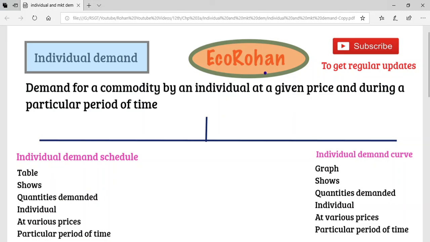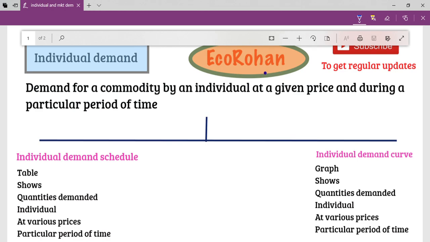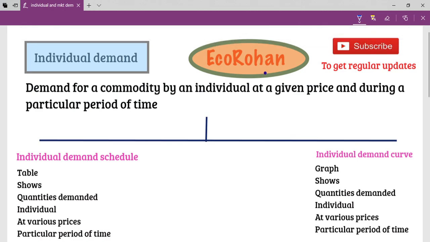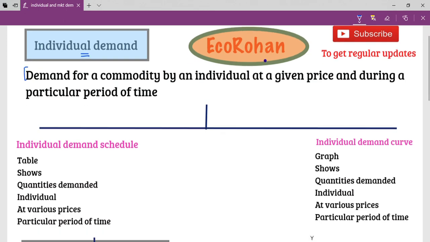Hello students, today we will be learning the concept of individual demand and the concept of market demand. Now let's first start with the concept of individual demand. Now what is basically individual demand? So we can say it is demand for a commodity by an individual at a given price and during a